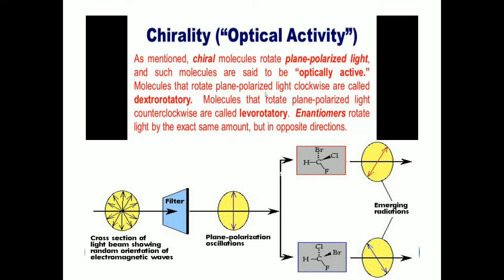Today we are going to discuss optical activity, or in other words, chirality. Chiral carbon means the carbon which has four different groups. A chiral molecule, in a broader way, should contain at least one chiral carbon.